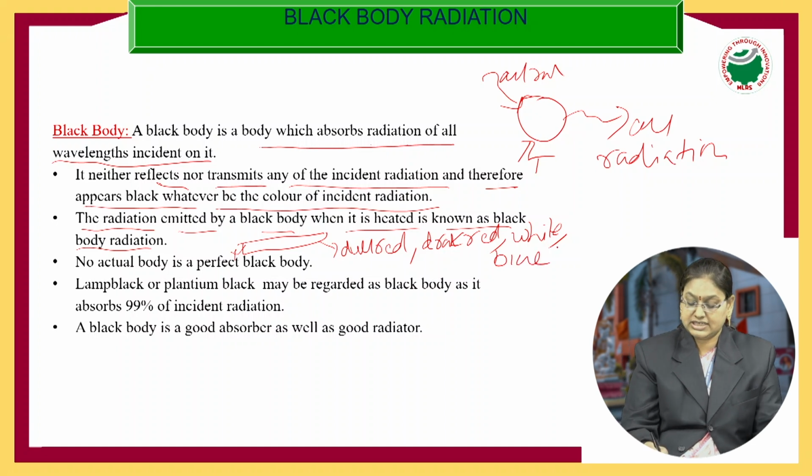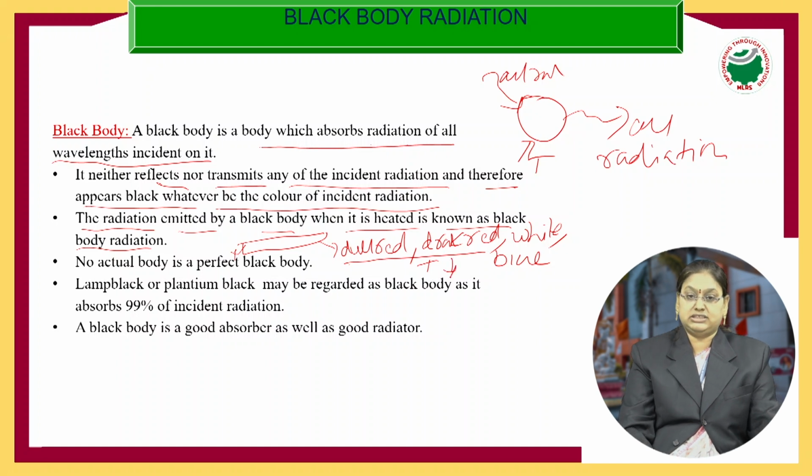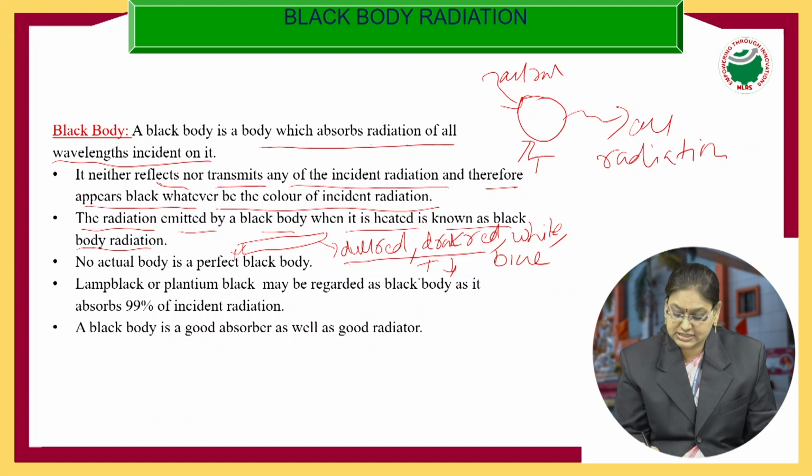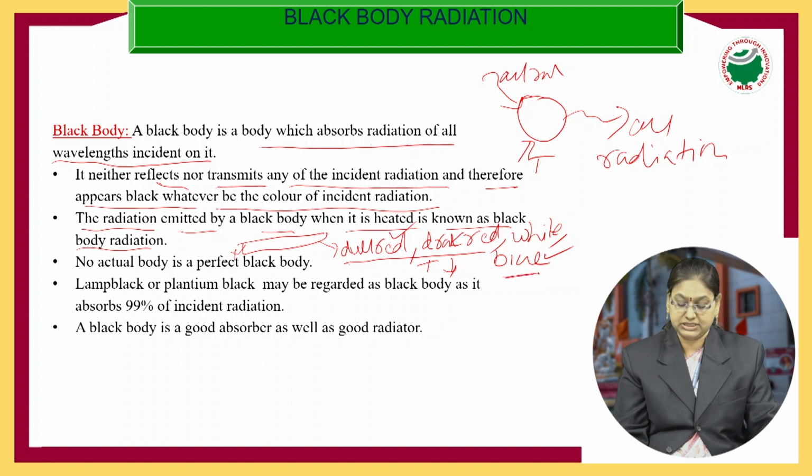So from here we can see that as the temperature is increasing, it is emitting light of shorter wavelength. The wavelength of red light is very large when compared to the wavelength of blue.